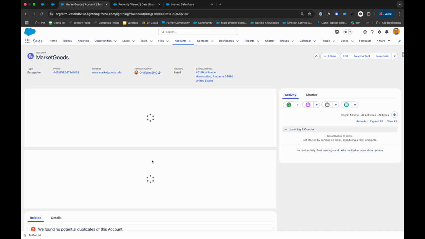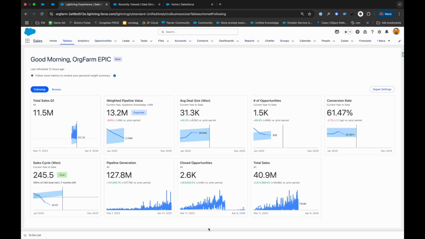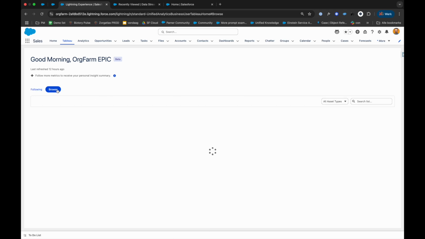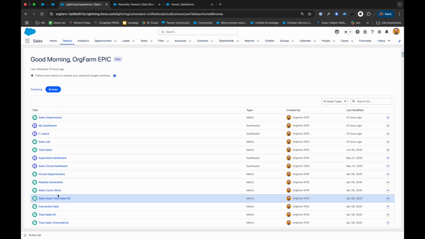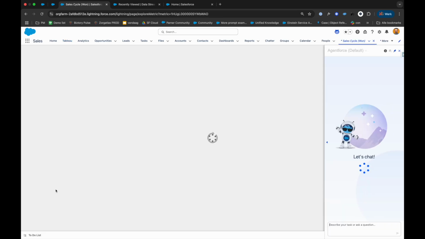Isn't it lovely? Isn't that easy? There you have it. Additionally, if I want to add a metric on my metrics homepage, I can do that very easily. Here on the left I have my browse metrics. If I want to, for example, add this metric which I'm following, I can click on the metric.